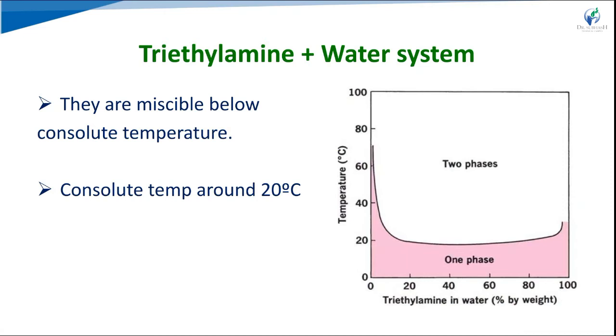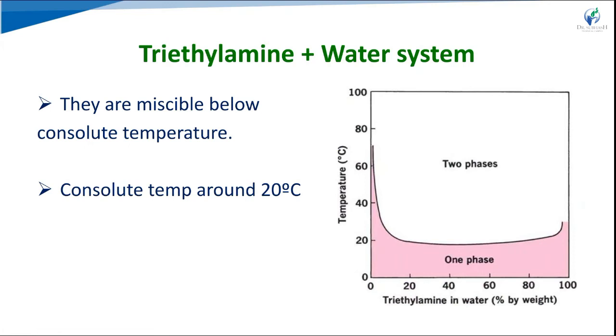In some liquid pairs, the solubility increases as the temperature is decreased, the opposite of the phenol-water system, where increasing the temperature increases miscibility. Here, reducing the temperature increases the liquid solubility, and this system exhibits a lower consolute temperature. In the phenol-water system we found an upper consolute temperature, above which mixtures of all proportions are miscible. Here we get the lower consolute temperature.